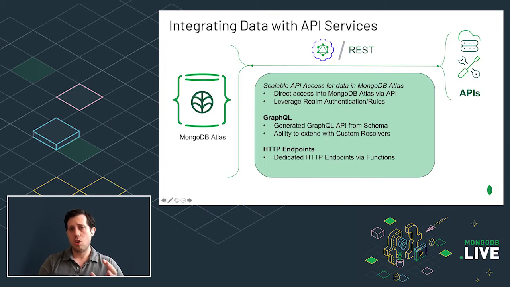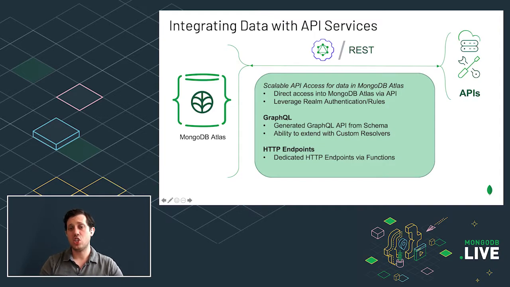We also offer REST and GraphQL services. Specifically, this gives you a more API-driven window into your data, so definitely something that is more for incoming requests as opposed to data that's changing. And what it provides is scalable API access, again, for services or tools that want to work with your data, whether that is through an HTTP endpoint that's more REST-like, or GraphQL.